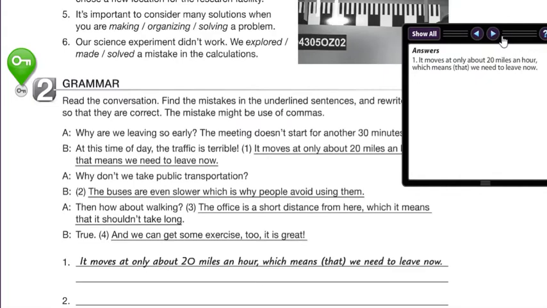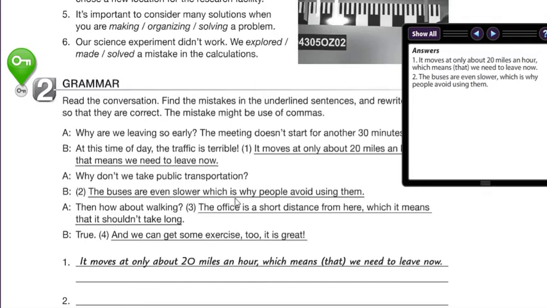Then let's see number two. The buses are even slower, comma, which is why people avoid using them. Then it says which is why, comma.